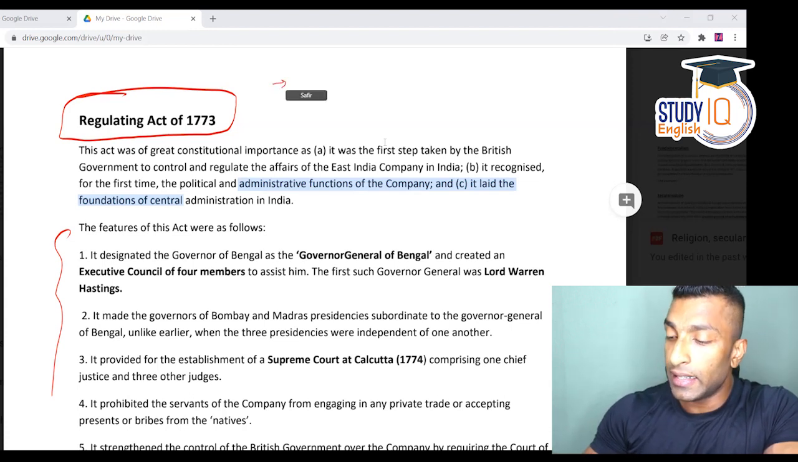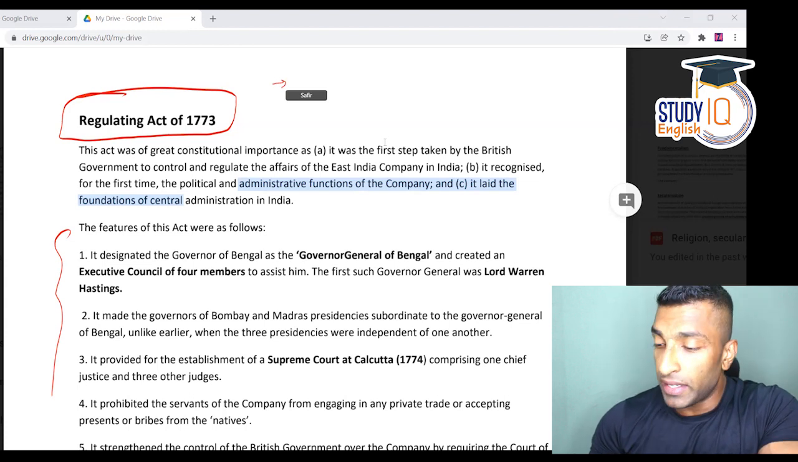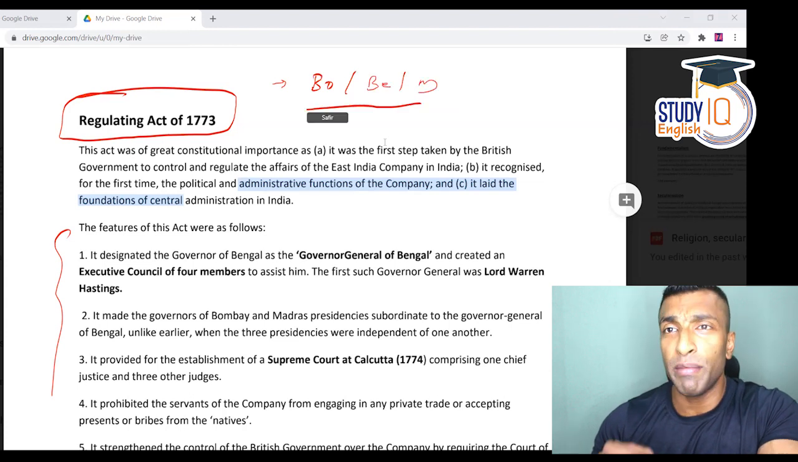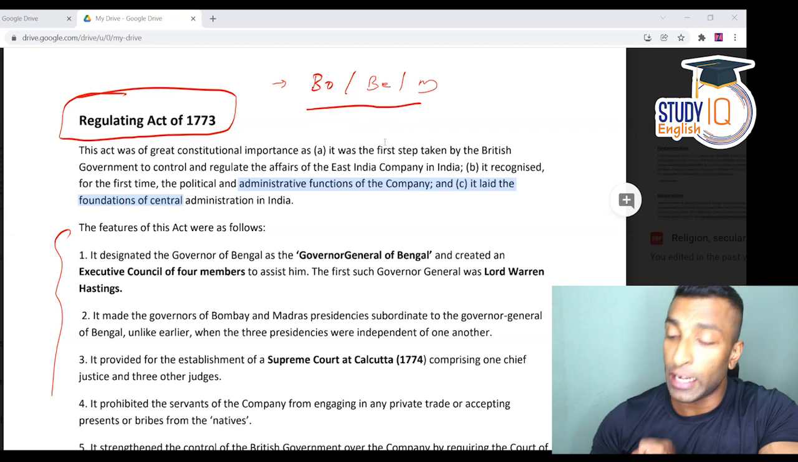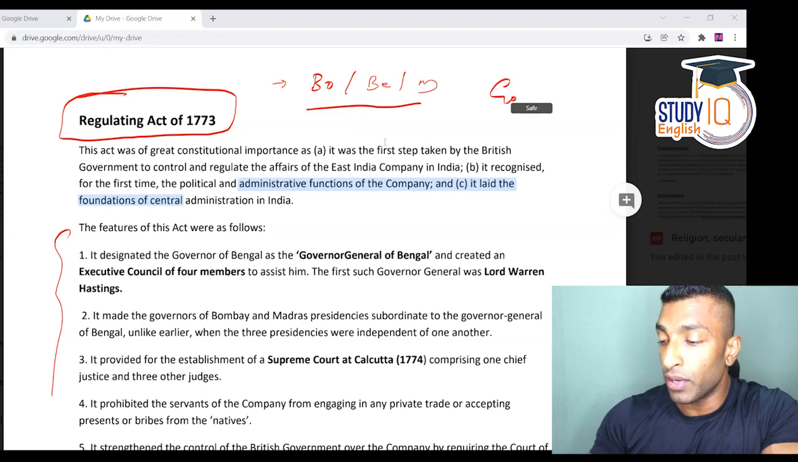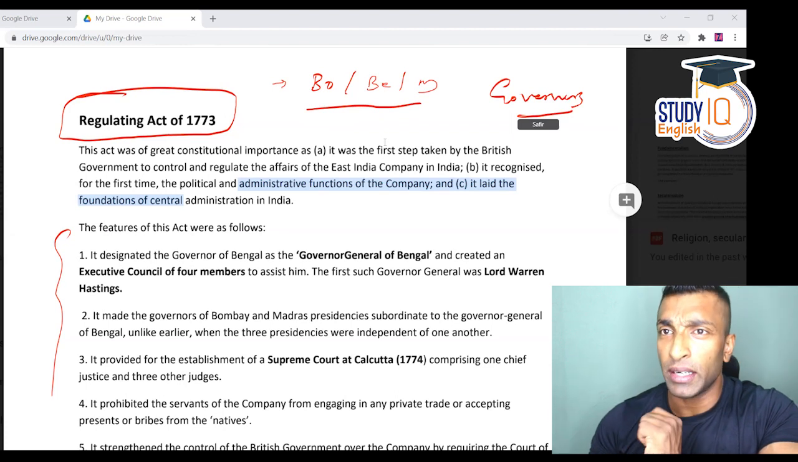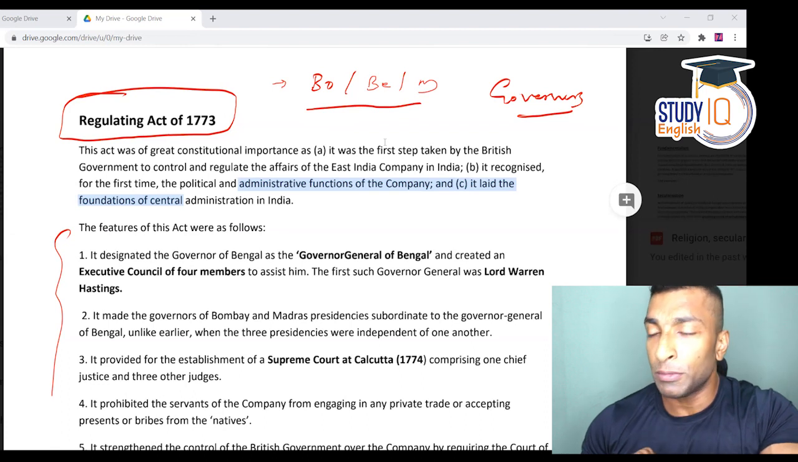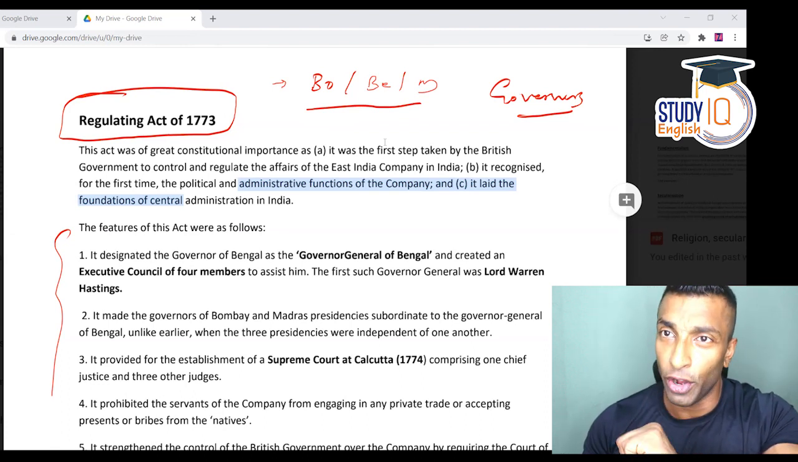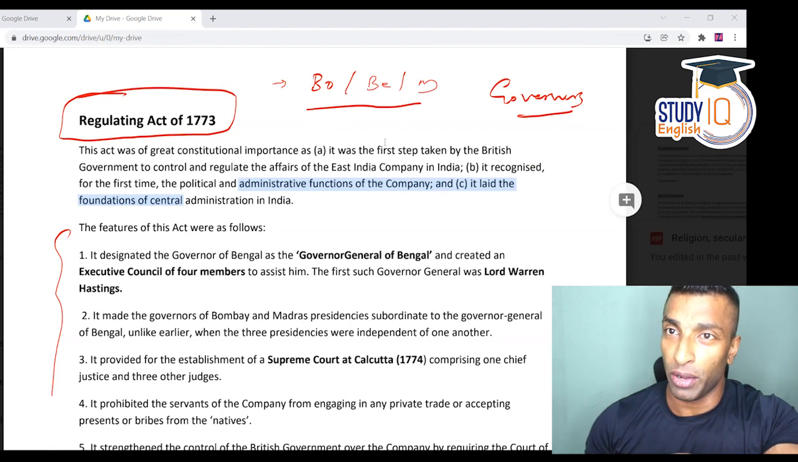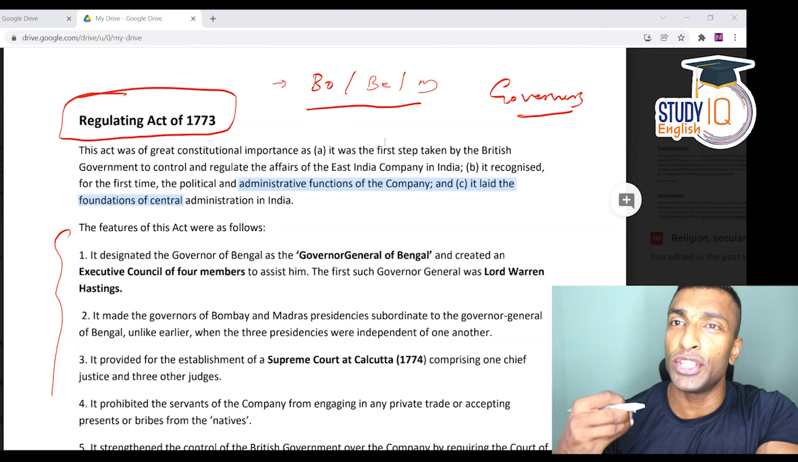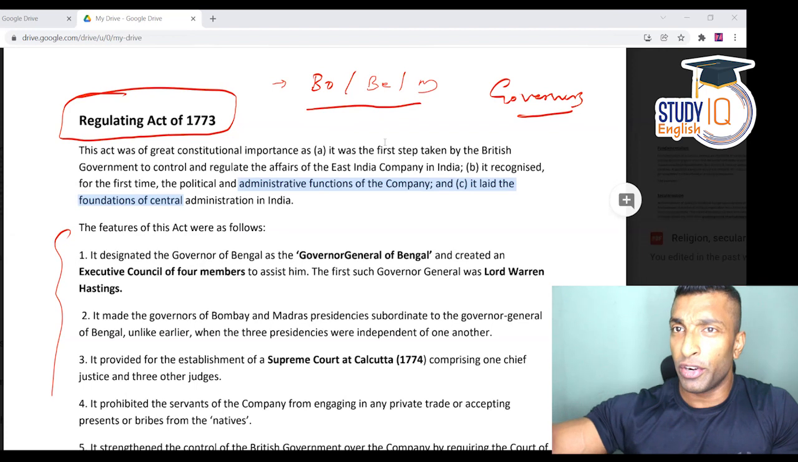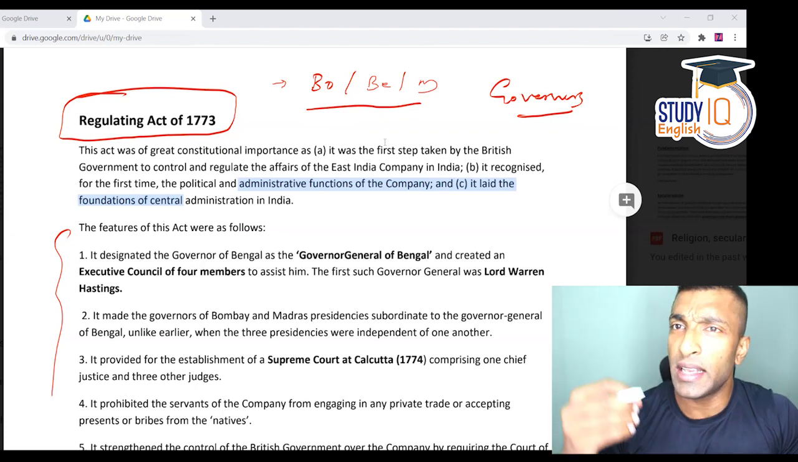If you see, guys, till then, there were three important presidencies: Bombay, Bengal, and Madras. Each of these was headed by a governor, right? The governor of Bombay, the governor of Madras, and the governor of Bengal. Now what is going to happen in this act is that the governor of Bengal becomes the Governor General of Bengal. You can see here that for the first time, the post of Governor General of Bengal was created. Now remember, the others remain the same, Governor of Madras and Governor of Bombay. Now here you see Governor General.